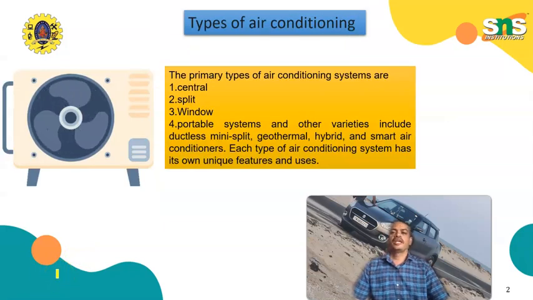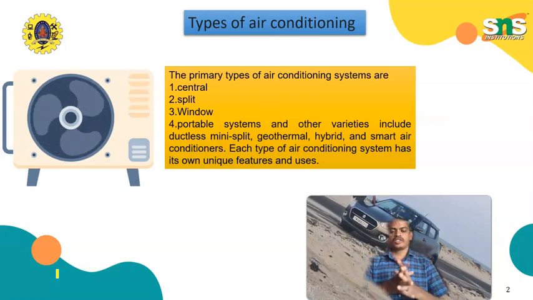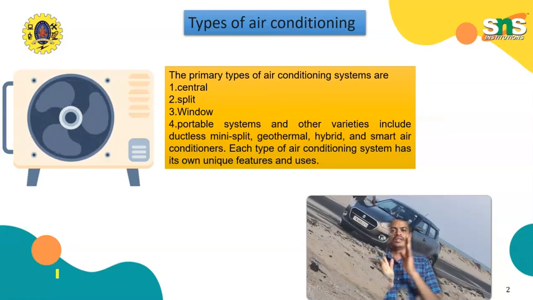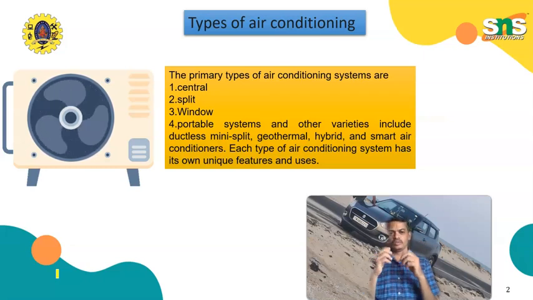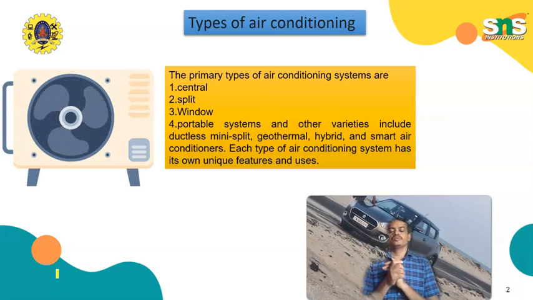Next one is types of air conditioning systems. Before the types of air conditioning system, we see the parts of the air conditioning systems. The compressor compresses the refrigerant gas, raising the pressure and temperature. Next one is the condenser. It releases the heat from the refrigerant to the outside air, condensing the gas into a liquid.